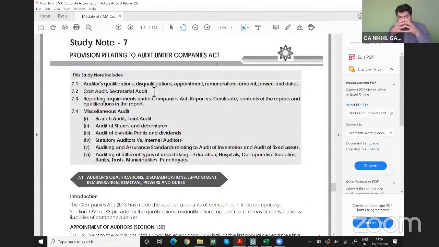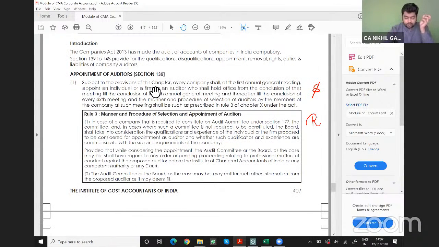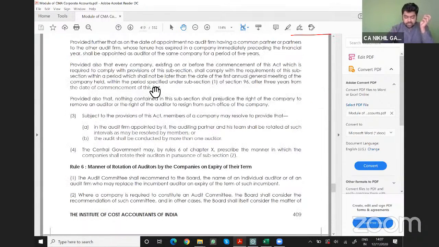The chapter number 7, or study note 7, is bifurcated into 4 parts: qualifications, disqualification of an auditor, cost audit and secretarial audits, reporting requirements, and miscellaneous. So first we will jump to the appointment of auditors. In case of appointment, the institute has made a summarized version, so we will jump to that summarized version to capture all the things.